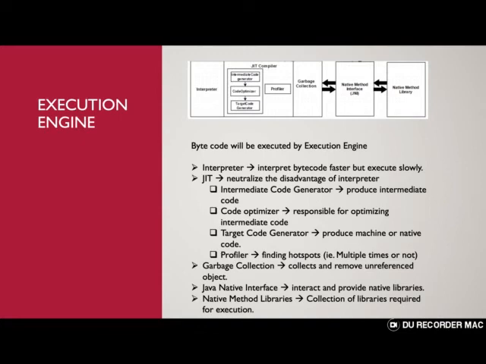To do this operation, the just-in-time compiler is split into the intermediate code generator, code optimizer, target code generator, and profiler. The intermediate code generator produces intermediate code from the bytecode. Then the code optimizer optimizes that generated intermediate code. Once it's optimized, the target code generator converts it to native, machine-level code which is understood by the corresponding machine.